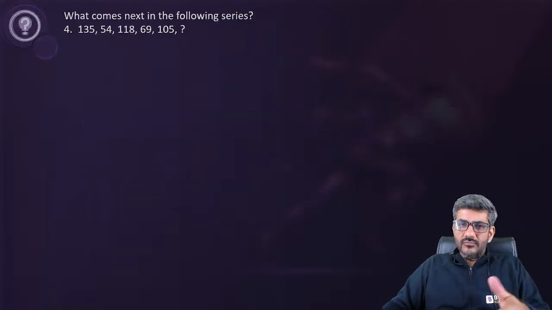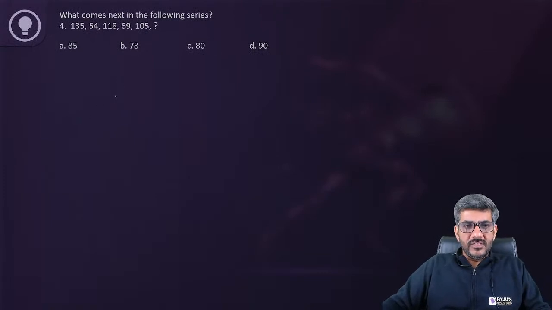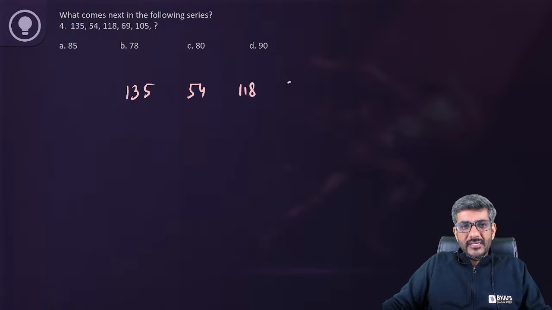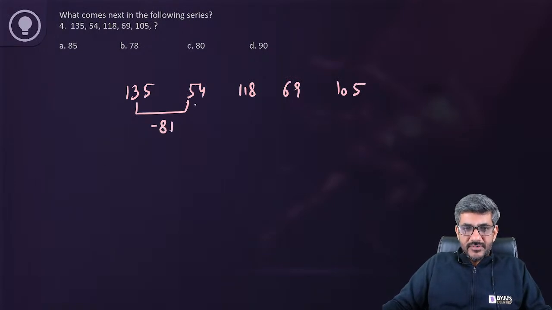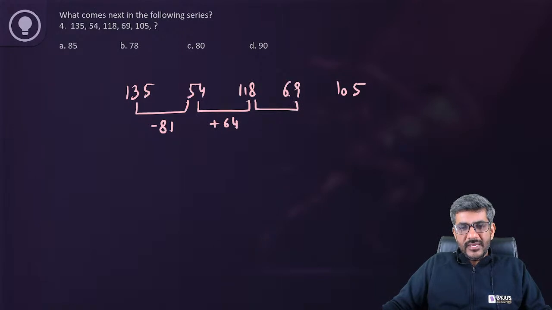So as I said, mostly what works is the difference of the numbers. So 135, 54, 118, 69, 105. The difference here is 81. 135 minus 81 is 54. The difference here is 46 plus 18, that is 64. So it is 64 more, right? The difference here is 118 and 69, में कितना difference आ जाएगा? 31 plus 18, 49. So it is 49 less. It has to be 36 more, right? It has to go in this pattern.